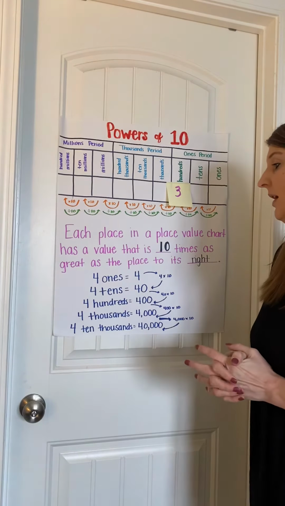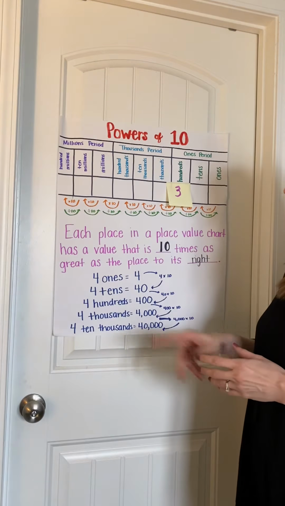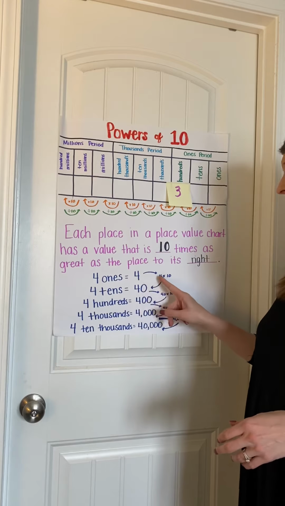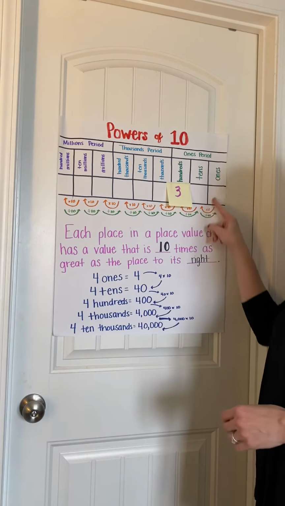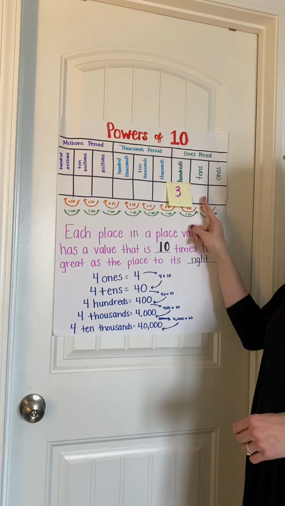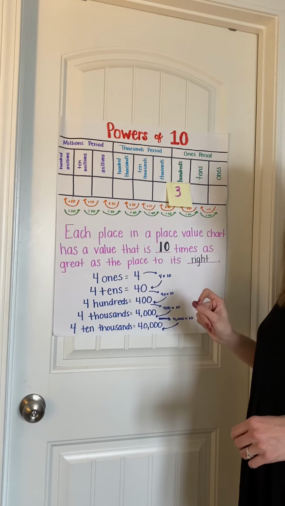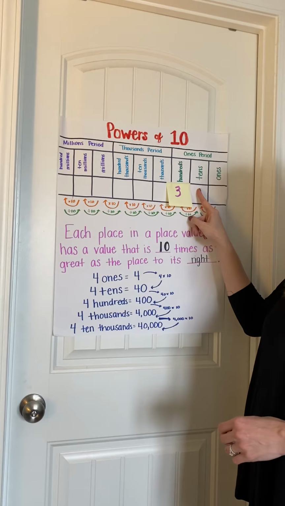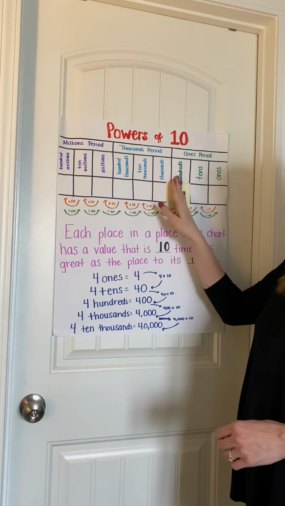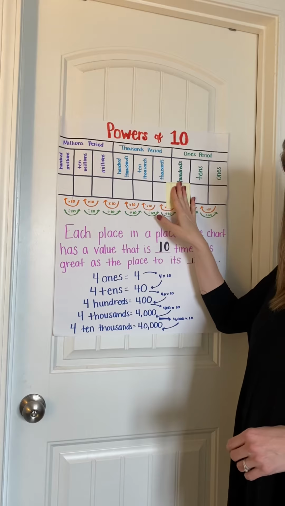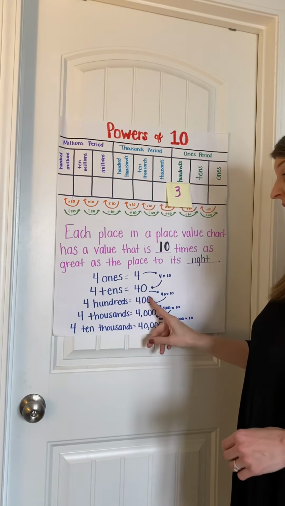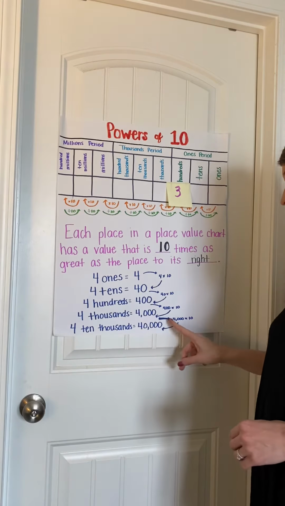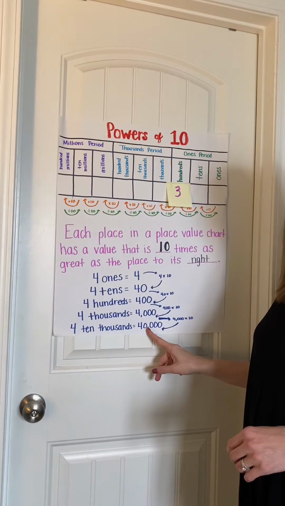Okay? I also have some examples down here. 4 ones is equal to 4, but if I multiply that 4 times 10, I move it one place to the left, then it's now worth 40. For 40, 4 tens, if I move it one place to the left, in the hundreds place, I would then have 400. 400 times 10 is going to give me 4,000. 4,000 times 10 is going to give me 40,000.